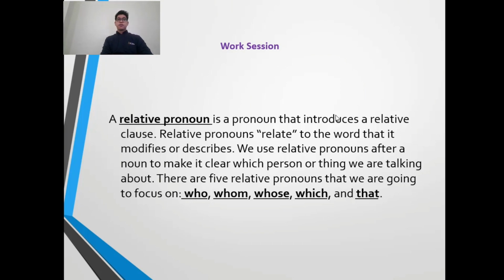And that is the flexible one. If you use which, you have to put a comma before which. So if you see a question with a comma that talks about things, you have to use which. And that is the flexible one, so there is no comma because it is an essential sentence, an important part of the sentence.